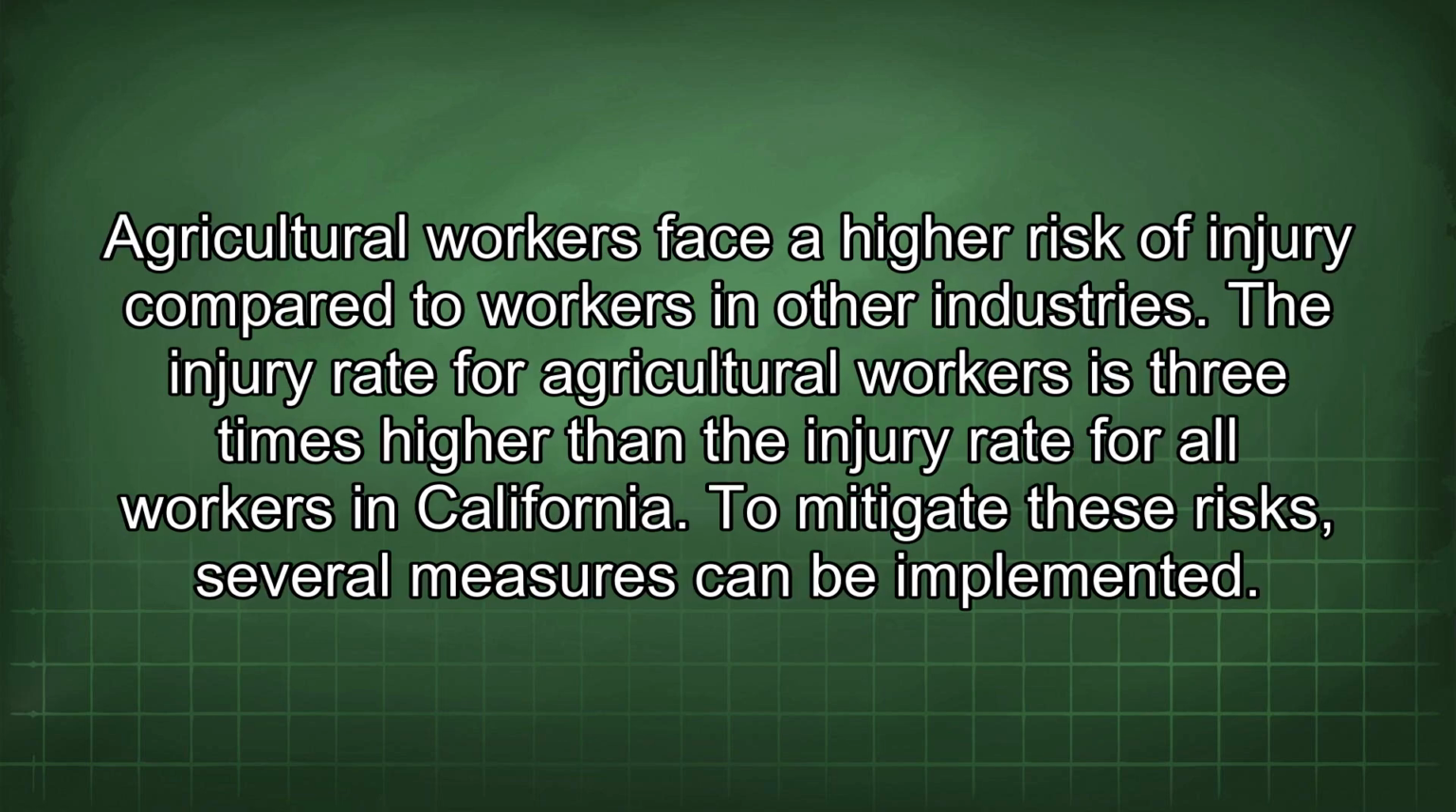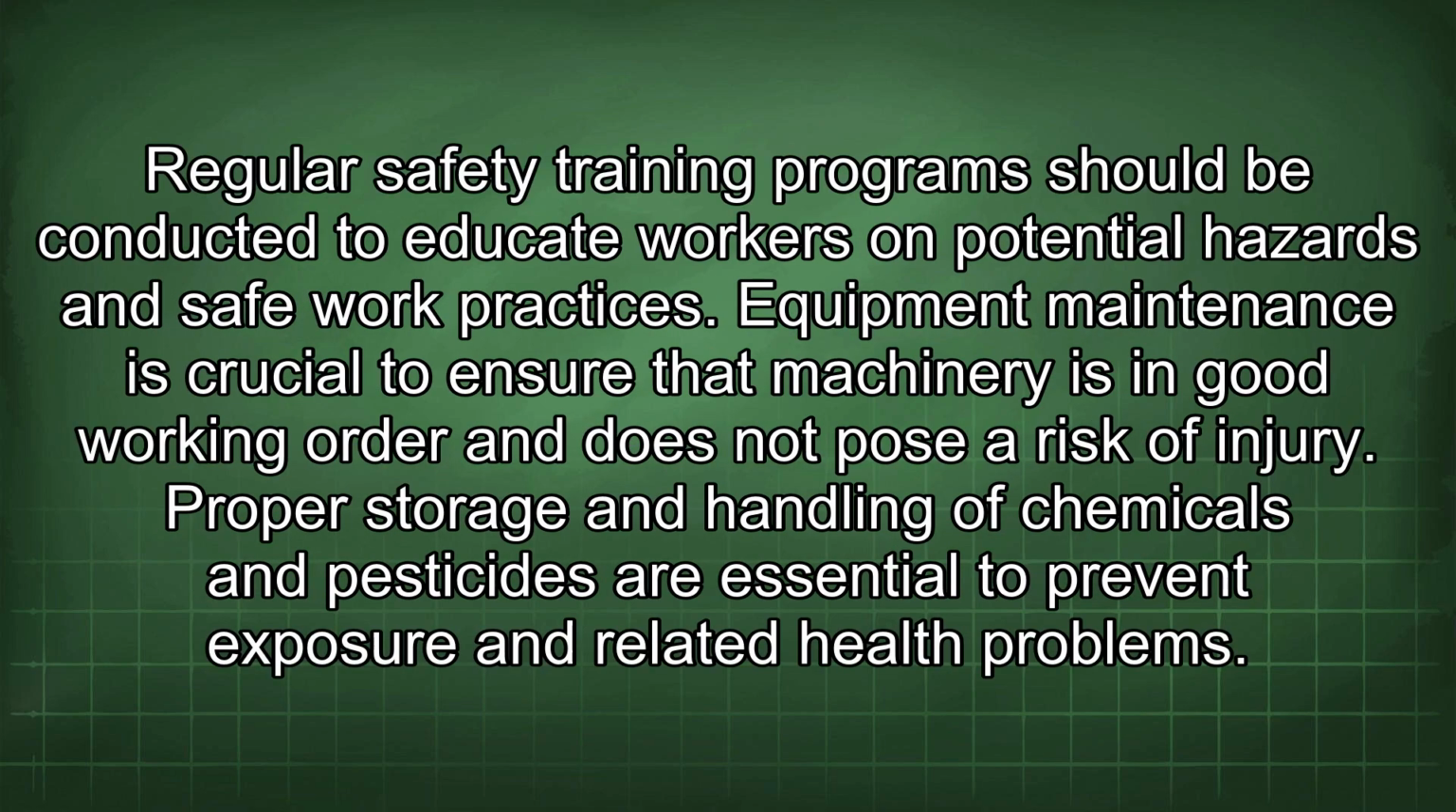Agricultural workers face a higher risk of injury compared to workers in other industries. The injury rate for agricultural workers is 3 times higher than the injury rate for all workers in California. To mitigate these risks, several measures can be implemented. Regular safety training programs should be conducted to educate workers on potential hazards and safe work practices.